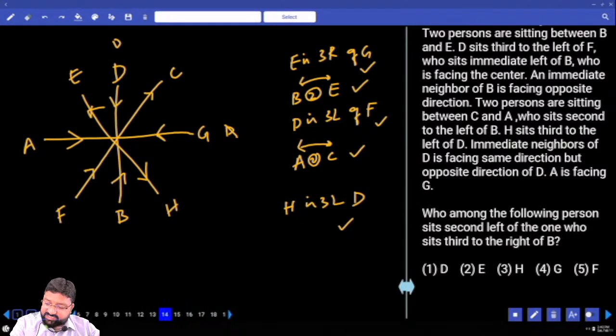Who among the following persons sits second to the left of the one who is third to the right of B? Who is third to the right of B? C. And second left of C? E. It is E.